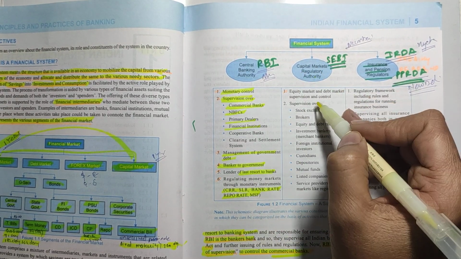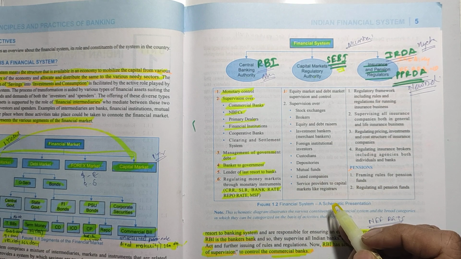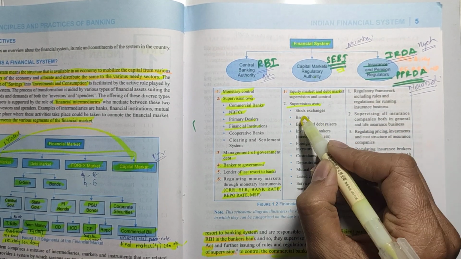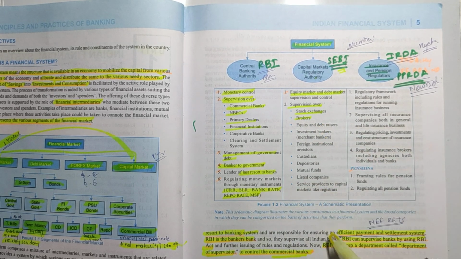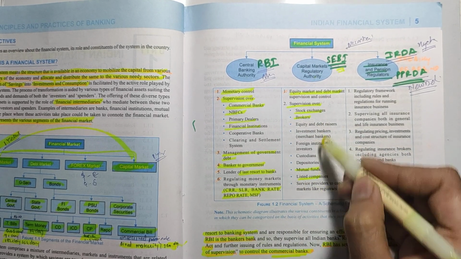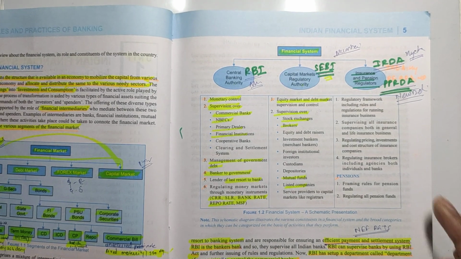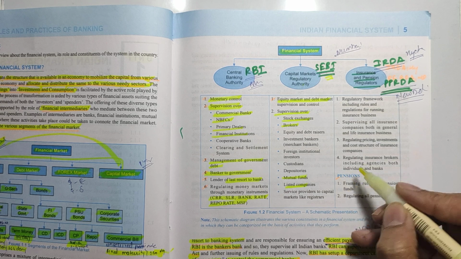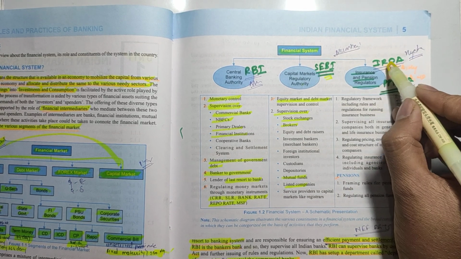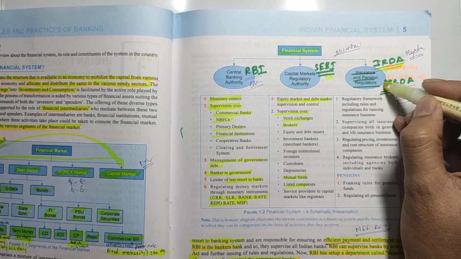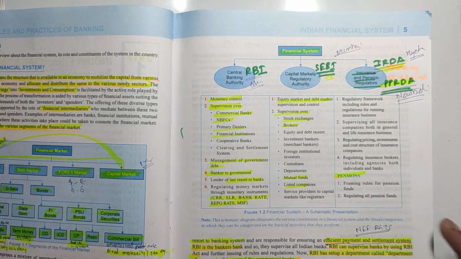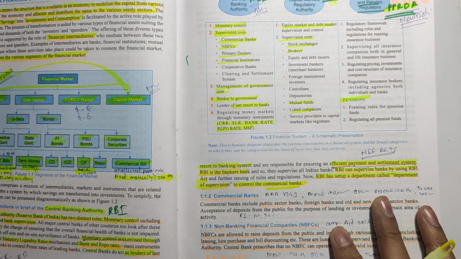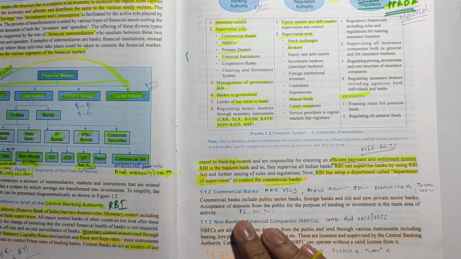Next, the capital market regulator is SEBI. SEBI regulates the market, that is the equity market and debt market. Supervision over the stock market, brokers, etc., and mutual funds is all regulated by SEBI. Next are IRDA and PFRDA: IRDA regulates the insurance sector, and PFRDA is the regulator in the pension sector. So we will see in detail how RBI is a regulator.